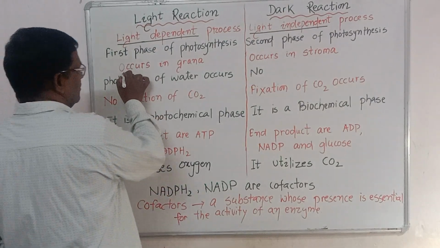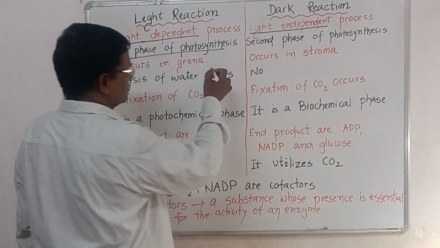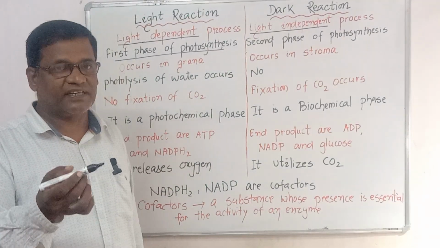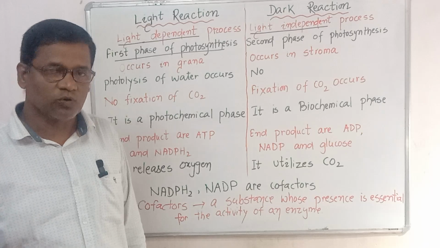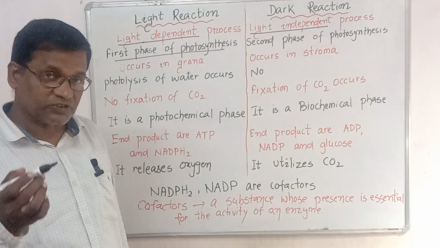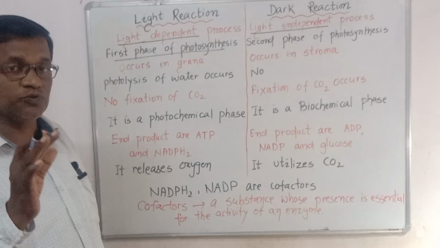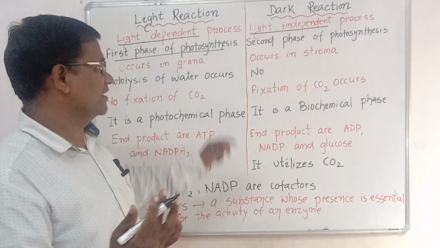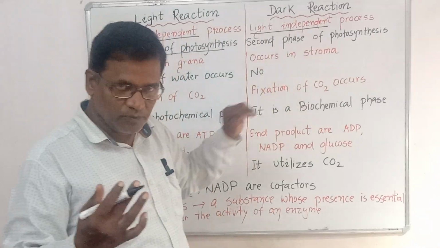Second, it is the first phase of photosynthesis. During photosynthesis, what happens? Carbon dioxide and water form the glucose molecule. During this process, the first thing which occurs is the light reaction. After that, the dark reaction will follow. Why does it follow? We will read.